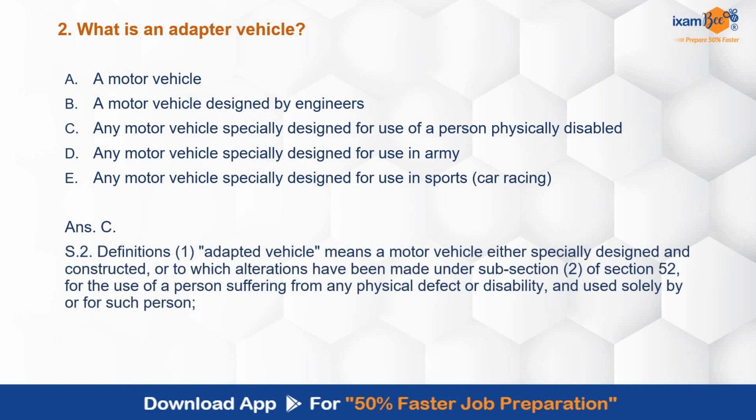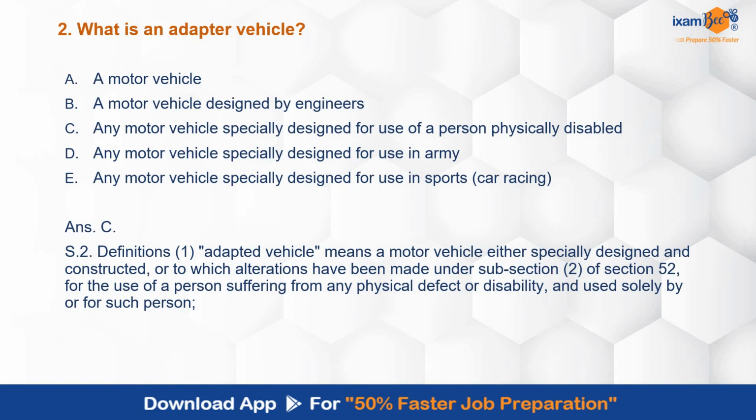Section 2 talks about definitions in which adapted vehicle is covered, which means a motor vehicle either specially designed and constructed or to which alterations have been made under sub-section 2 of section 52 for the use of a person suffering from any physical defect or disability, and that is used solely for such person.